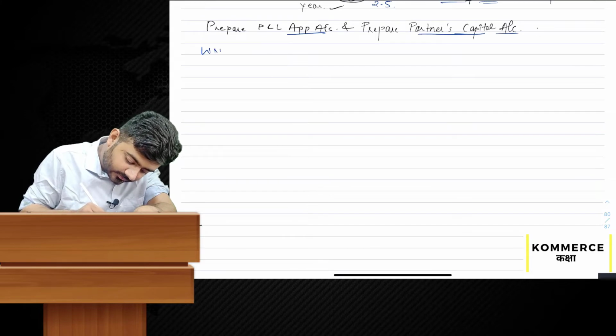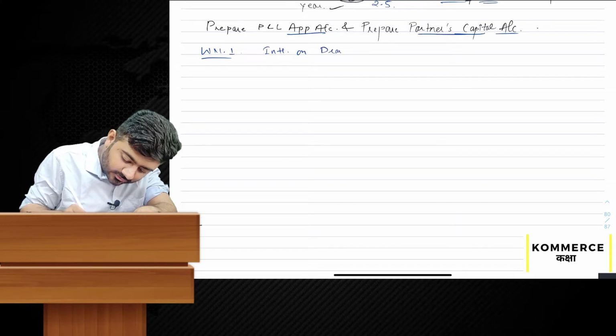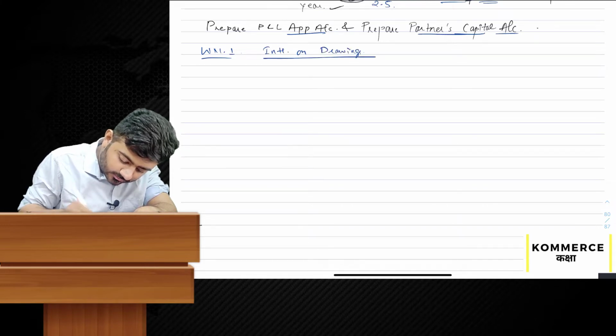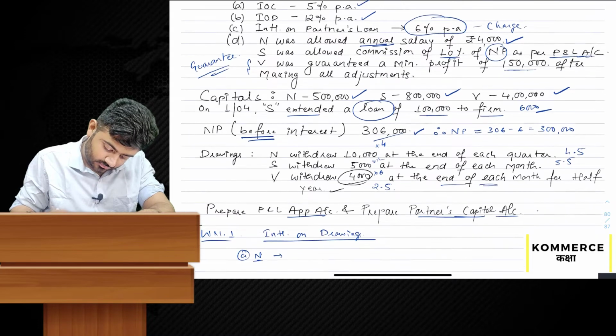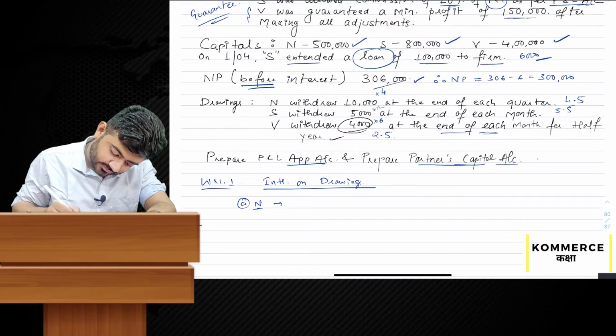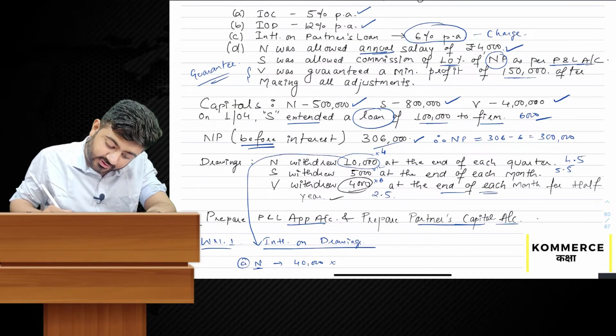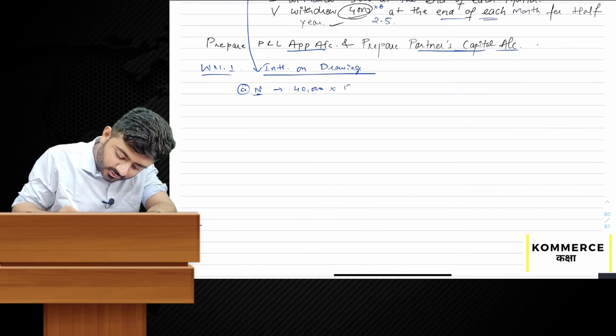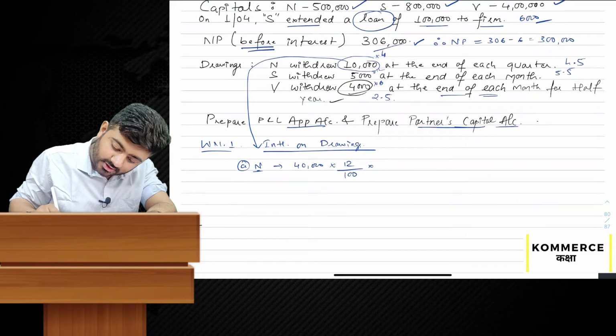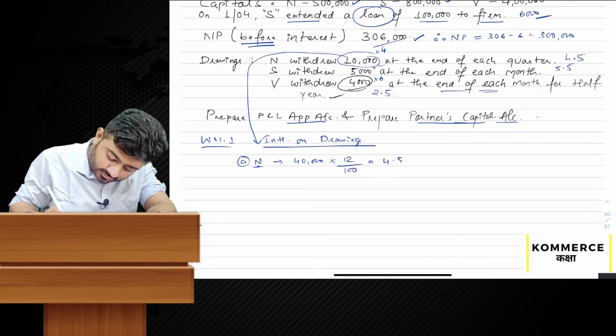Working note 1: interest on drawings. For N, 10,000 into 4, that is 40,000, into 12% per annum, into 12 by 100, into the average 4.5 by 12 is equal to